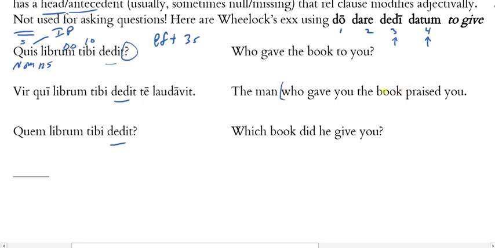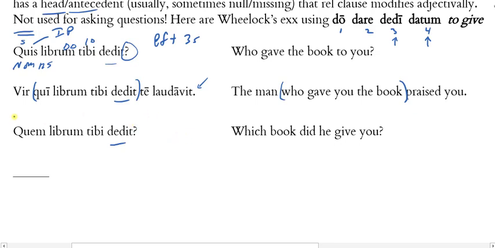So you can see here that I've got an English relative clause on the right. I have a relative clause here in the Latin. And so qui, you might wonder, is that an interrogative? Well, there's no question mark here at the end of this. That's one clue, right?